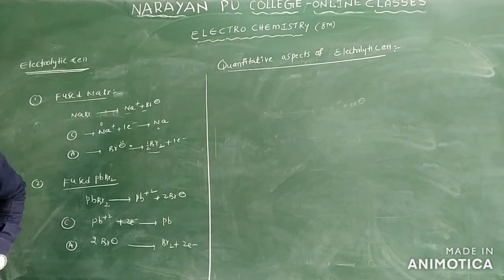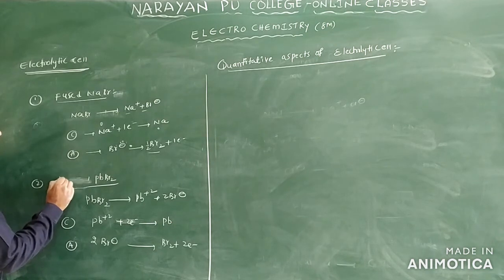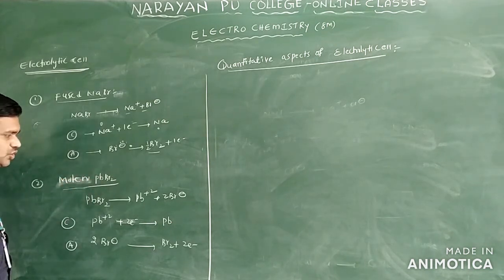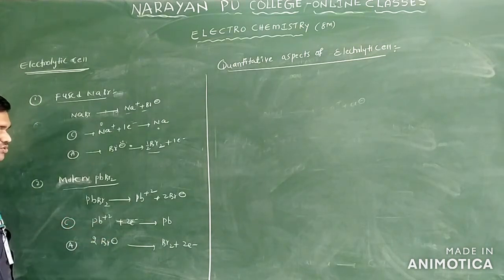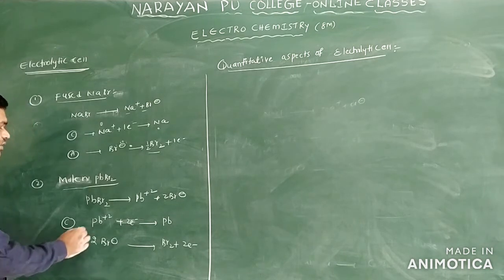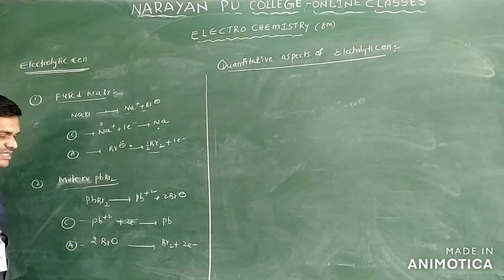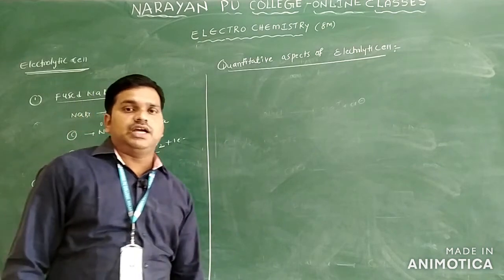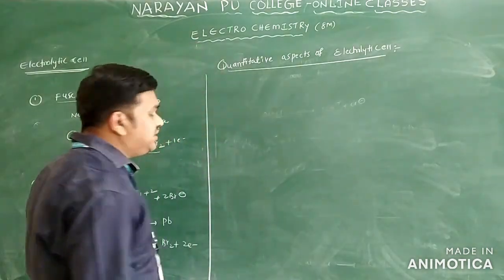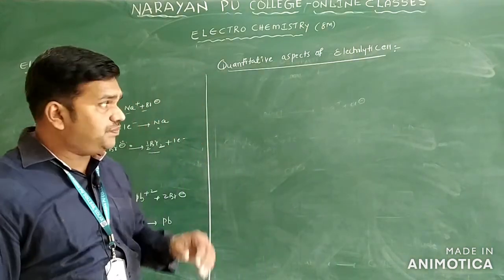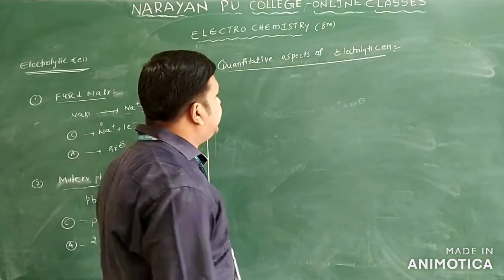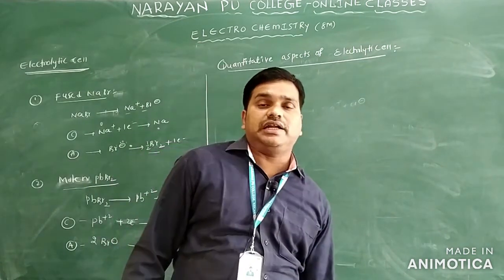Clear? Now we can see one more, molten PbBr2, molten lead bromide. This PbBr2 dissociates into Pb plus 2 and 2Br minus. Pb plus 2 gains 2 electrons and converts into lead at the cathode, and at the anode 2Br minus converts into Br2 plus 2 electrons. So these are some examples you can observe in the electrolytic cell only.